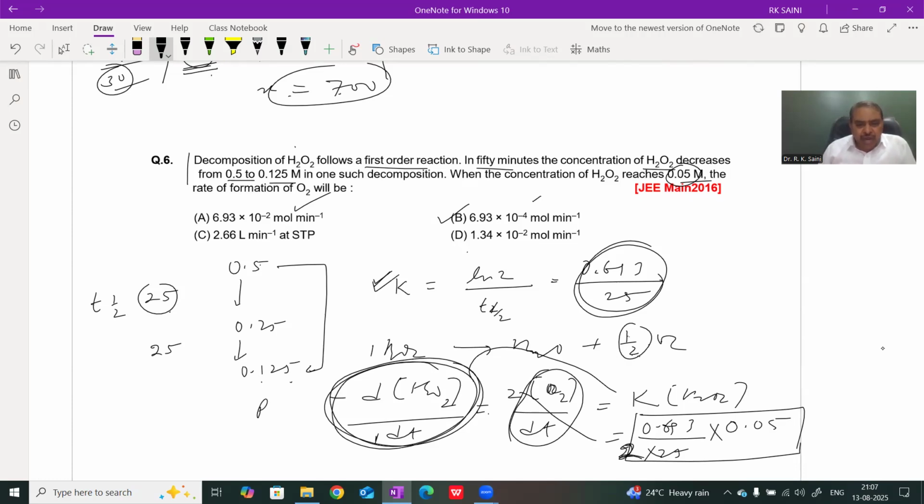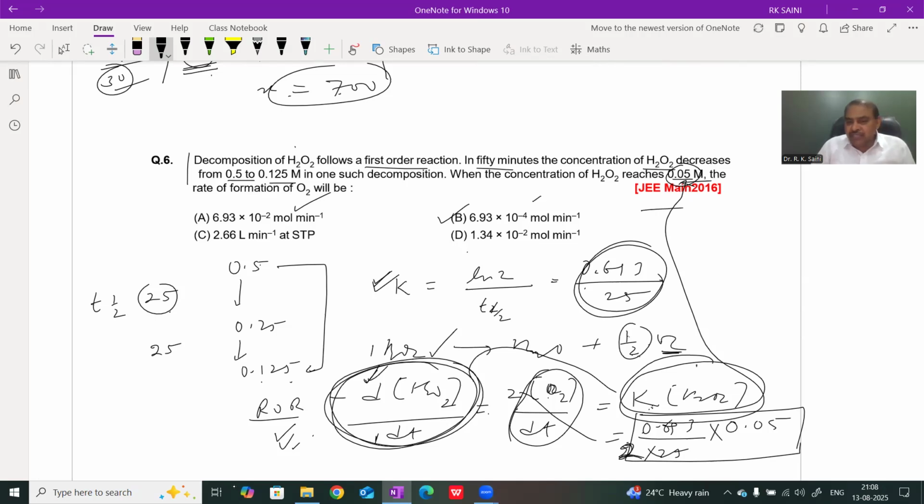First we identify the half-life of H2O2 and then find its rate constant. Then we write ROR, the relative rate of reaction: when the rate of disappearance and rate of formation are divided by their stoichiometric coefficients, it is known as the relative rate of reaction. This rate constant gives the rate of disappearance of H2O2, not of the complete reaction. We put in the concentration of H2O2, therefore K times the concentration of H2O2 is the rate of disappearance of H2O2. In this question, we are asked the rate of formation of O2, therefore this value is divided by 2, because the rate of formation of O2 is half the rate of disappearance of H2O2.